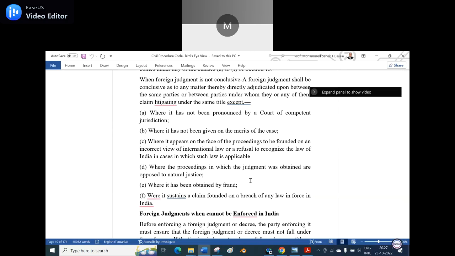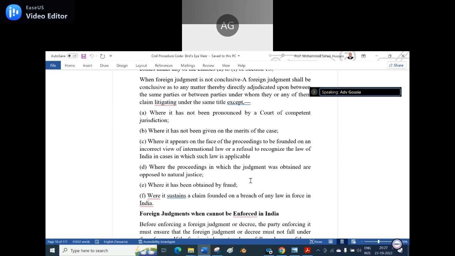Yes, sir. Read clause A. Where it has not been pronounced by a court of competent jurisdiction. Yes, if there is no competent jurisdiction, that will not be a conclusive judgment. Am I right? Yes, sir.